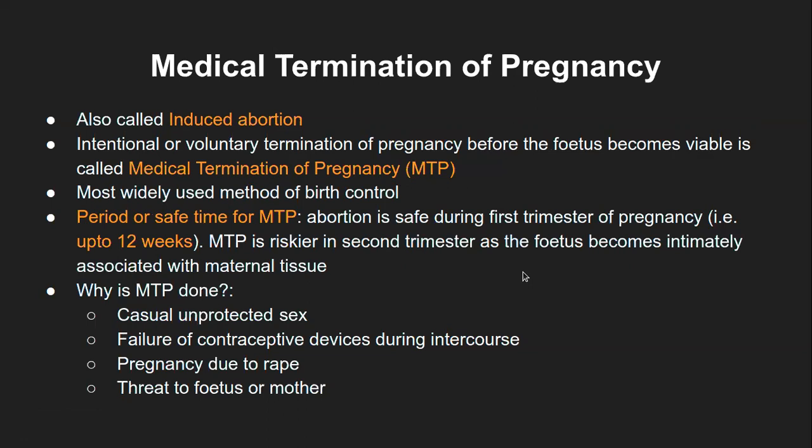Now, why is it done? Either it is casual, unprotected sex, which is quite common amongst young adults these days. Then there is failure of a contraceptive device during intercourse. For example, a male is using a condom during sexual intercourse and it gets broken, and the semen released or ejaculated gets inseminated into the female genital tract. In that case, there is a chance of pregnancy.